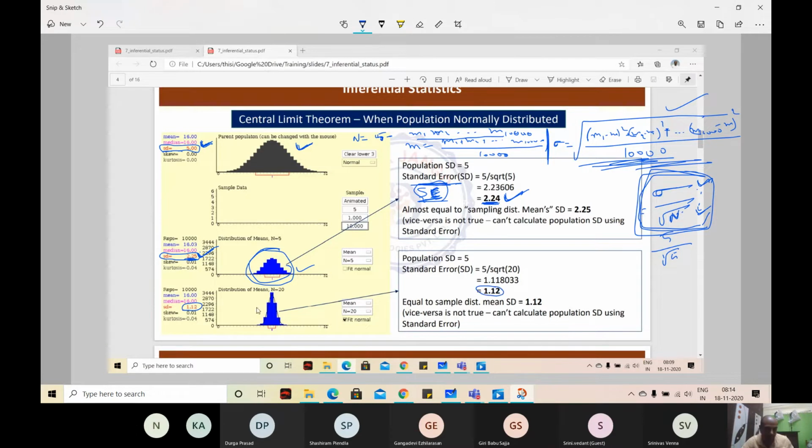And I actually physically calculated this number and this number, using the central limit theorem and using the original standard deviation formula. They are equal when the sample size is big. When the sample size is small, they are not equal. So the statements proposed by the central limit theorem are going to be true when the sample size is big. Very true when the sample size is big.